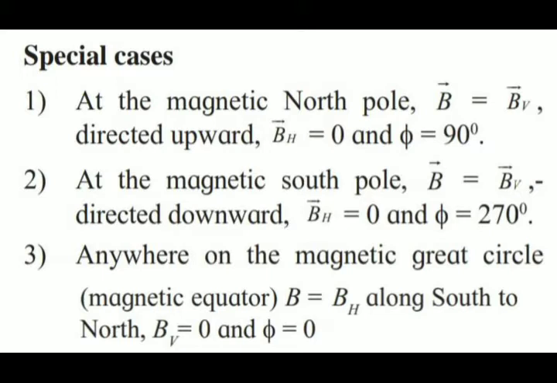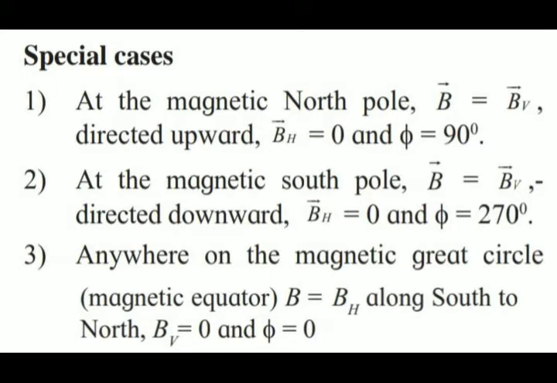So at the equator, the magnetic field will be equivalent to only the horizontal magnetic field. Always remember this: if you are at the horizontal place, the vertical magnetic field will be 0 and the angle of dip will also be 0.